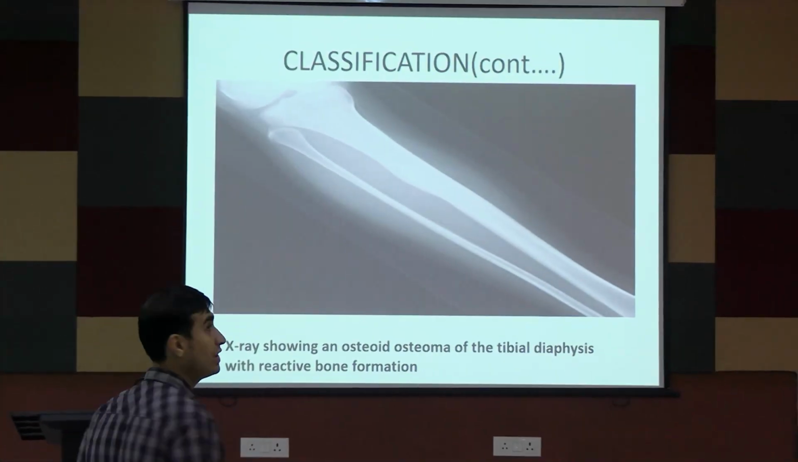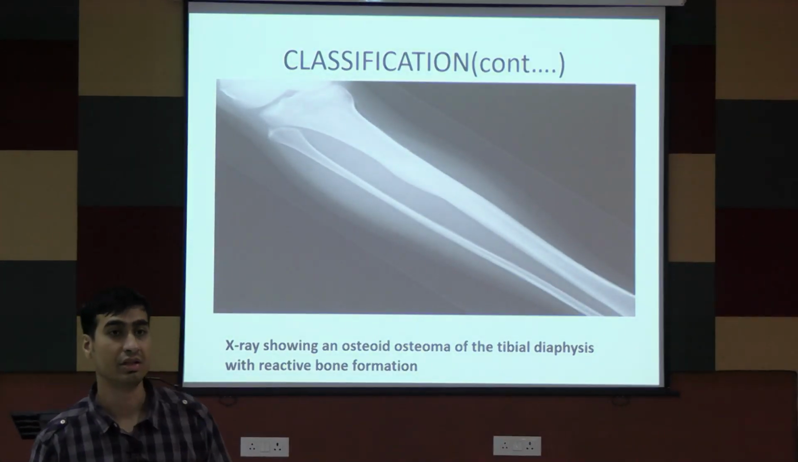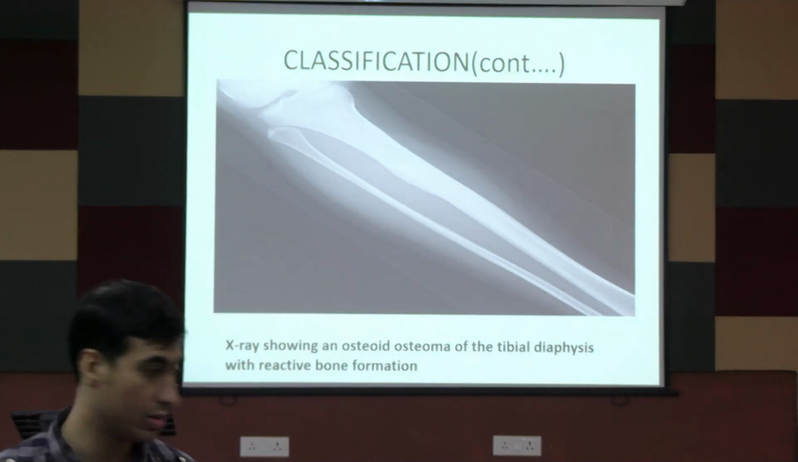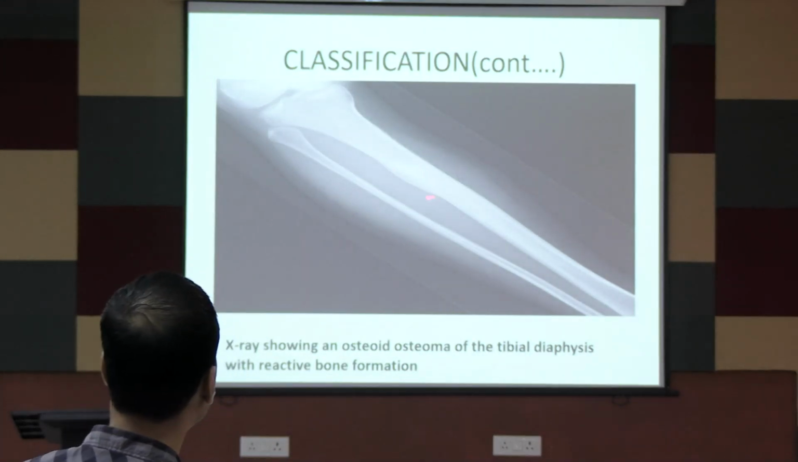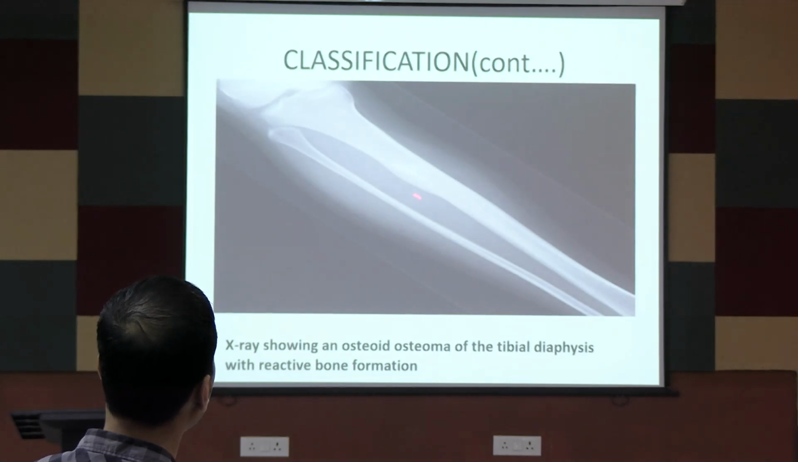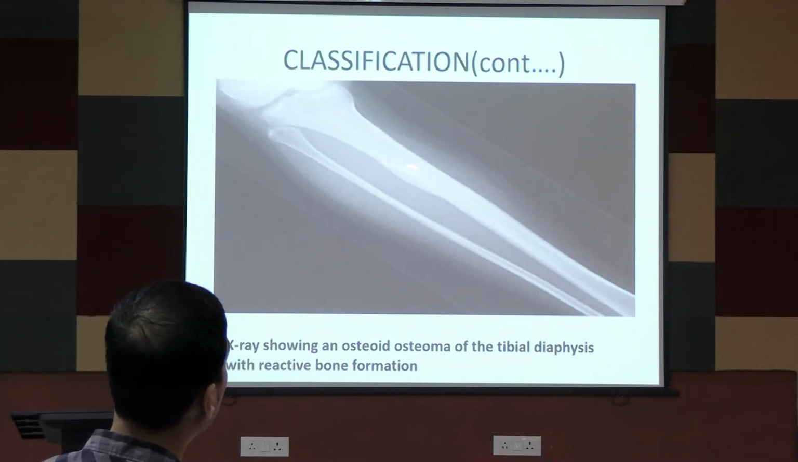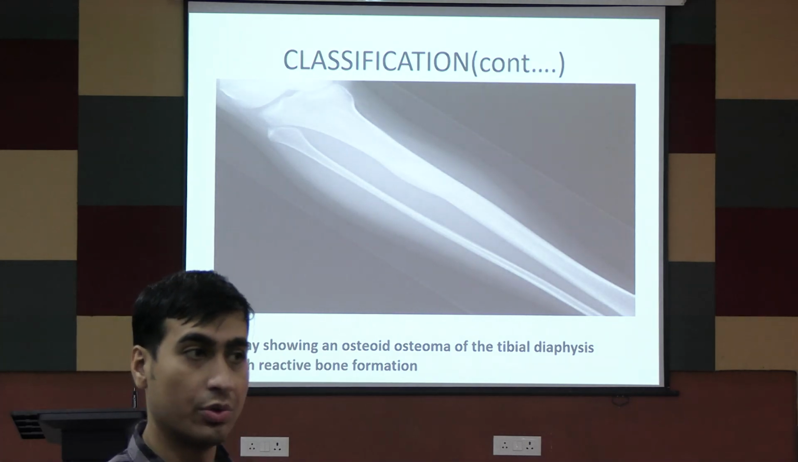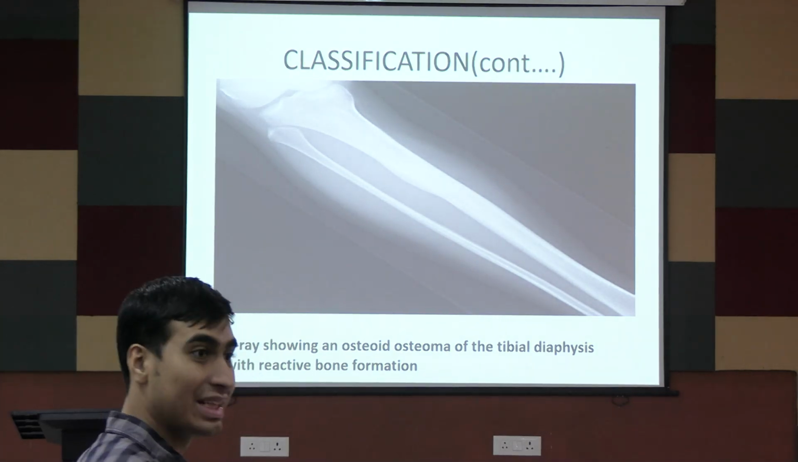So osteoid osteoma, where did I say the most common region is? It is in the diaphysis. Can you make it out from here? Now can you see this area, this thickening? There is increased bone here. So osteoid osteoma is an osteoblastic lesion.